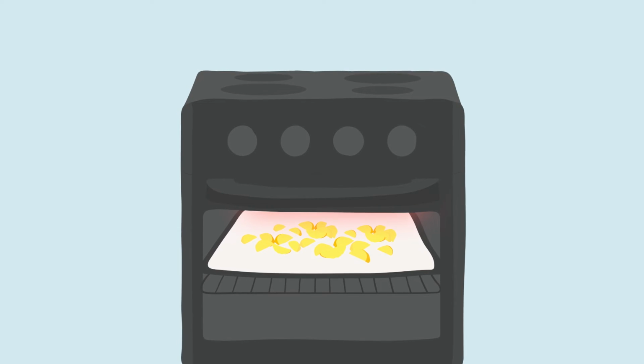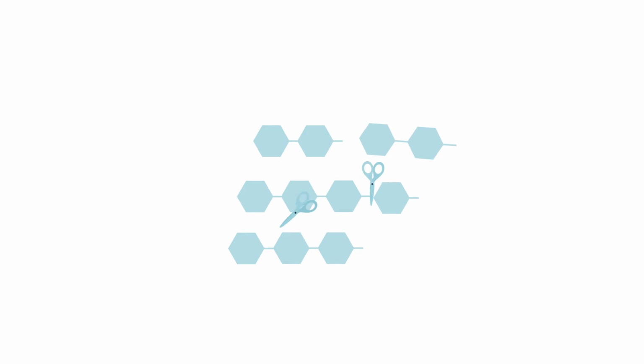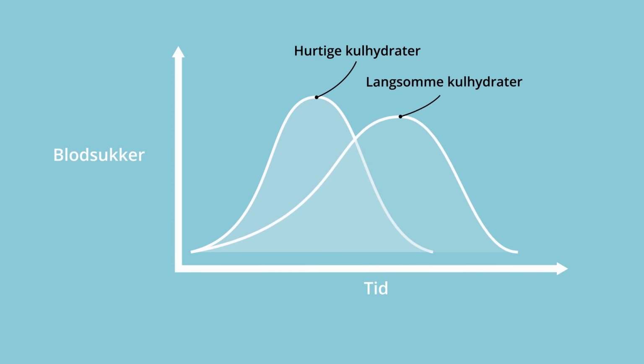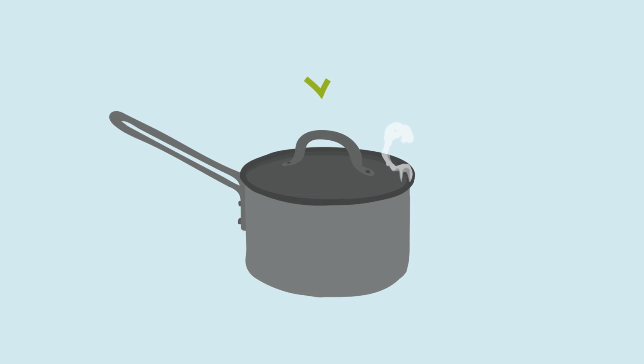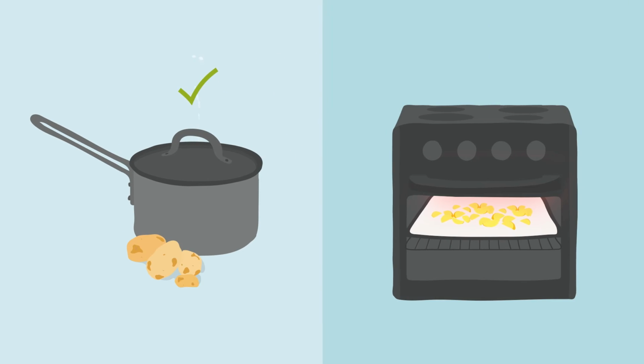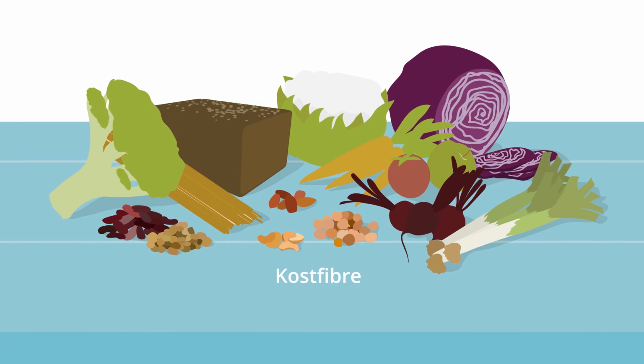However, it is important to know that cooking slow carbohydrates changes their structure, making them act more like fast carbohydrates by breaking down the chains of sugar molecules. This means that they cause the blood sugar to rise faster, and the more time used to cook the food, the bigger the change. For this reason, it is a good idea to eat boiled potatoes, for example, rather than potatoes that have been cooked in the oven for a long time.